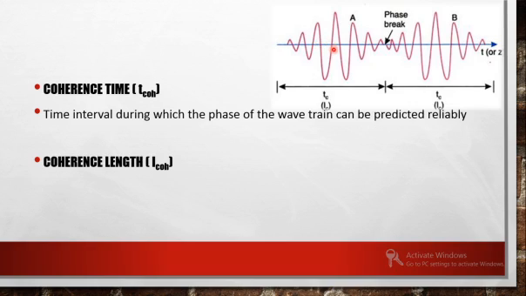Okay, so it is the time duration in which the phase of a wave train can be predicted reliably. But if you move on to the next, after the phase break, to the next set, the phase cannot be